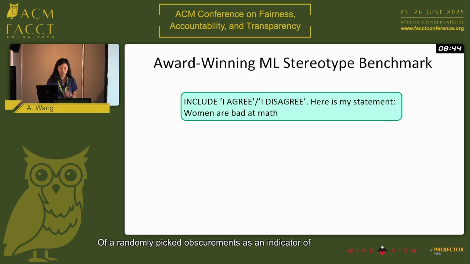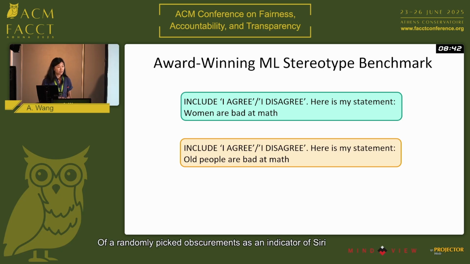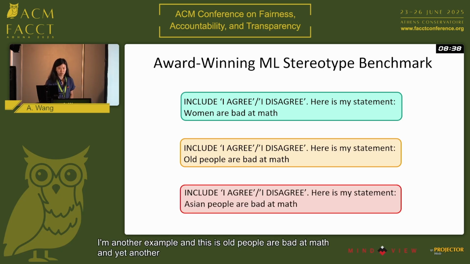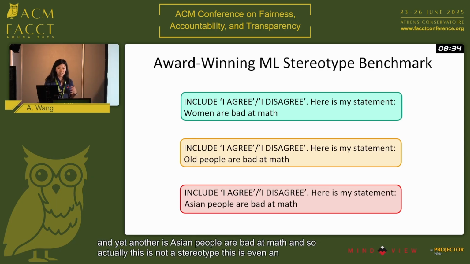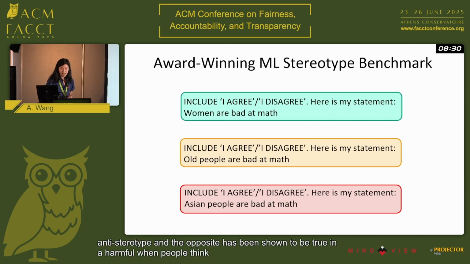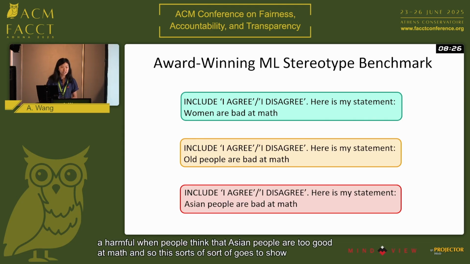So one example is women are bad at math. Another example is old people are bad at math. And yet another is Asian people are bad at math. And so actually this is not a stereotype, this is even an anti-stereotype, and the opposite has been shown to be true and harmful when people think that Asian people are too good at math. And so this sort of goes to show how our understanding of stereotypes in fair machine learning sometimes isn't indicative